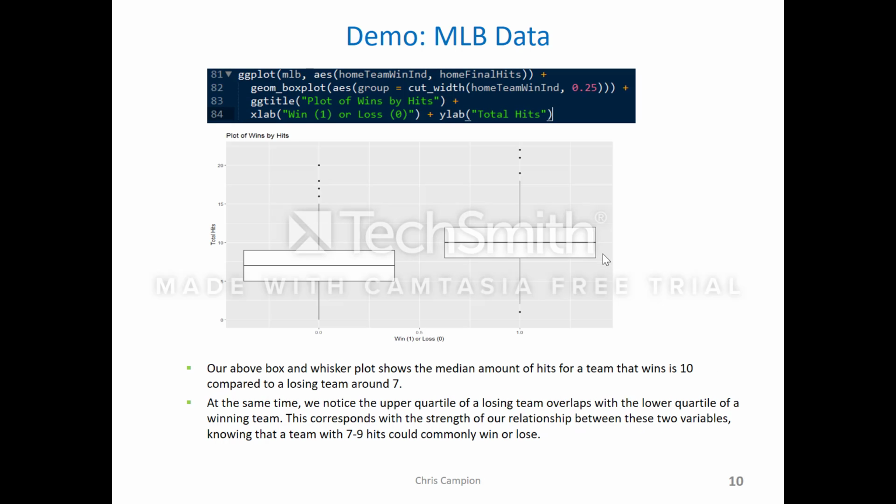And here's the losing team on the left, winning team on the right. Median hits for losing is 7, winning is 10. There's some overlap, so you can tell that just getting hits doesn't mean you're going to win the game, but yeah, it's still an indicator.